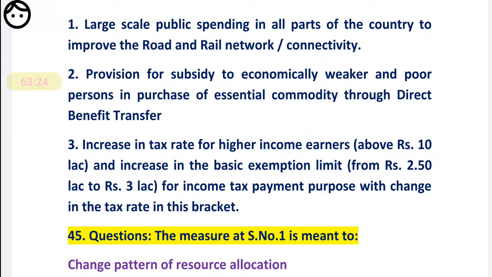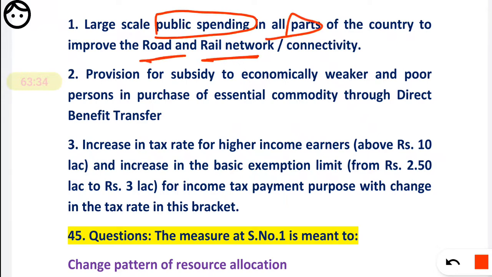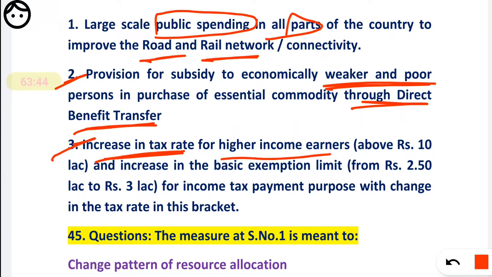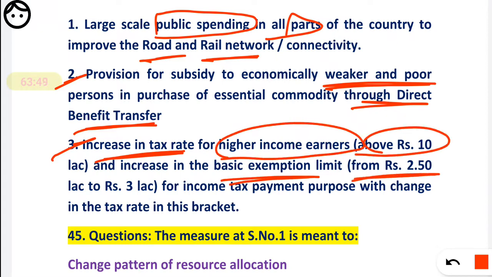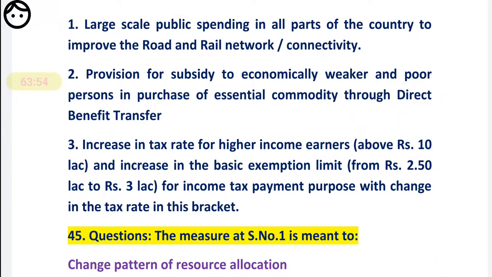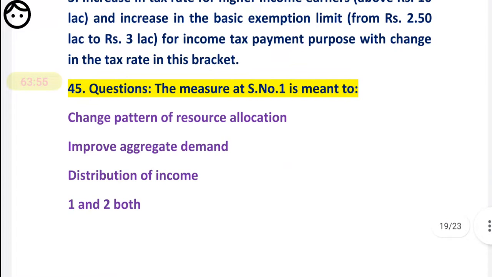Okay, what has the government done? First, public spending in all parts of the country for road and railway connectivity. Second, there will be DBT, direct benefit transfer, for poor and weaker people. And third, the tax slab has been changed. For higher income there will be higher tax, and for lower income they have given some exemption. These are the three steps taken by the Indian central government. Now we have to see the questions based on that data. See, this type of case study may be expected.